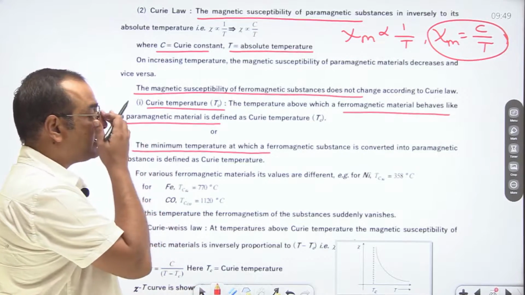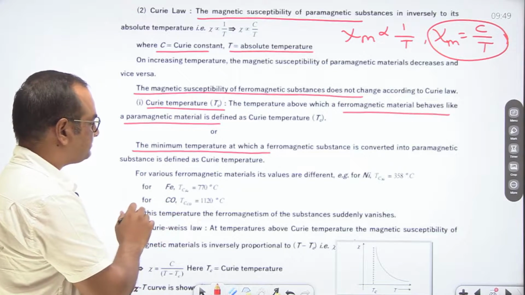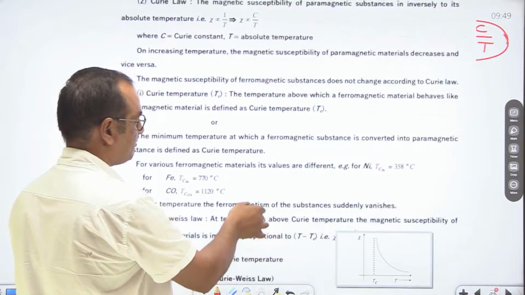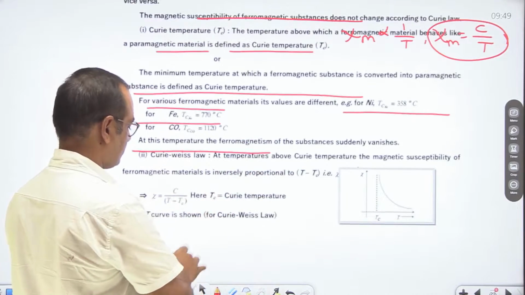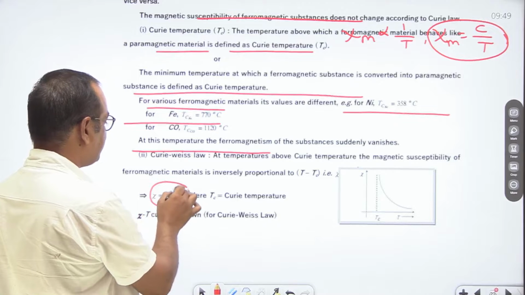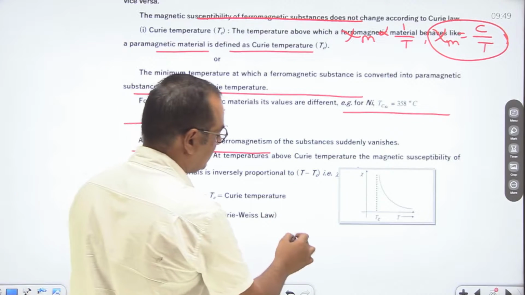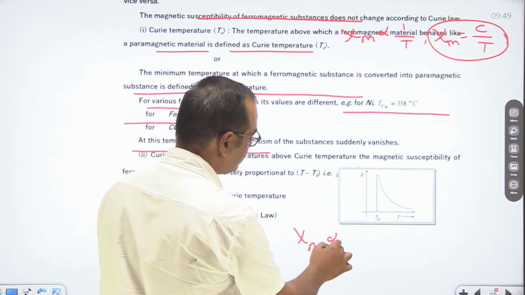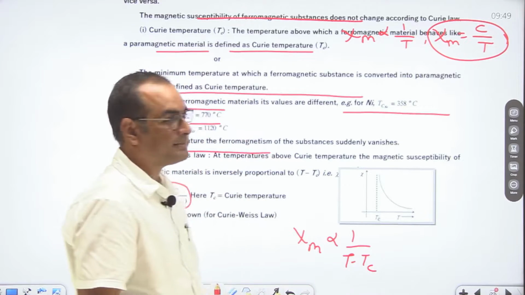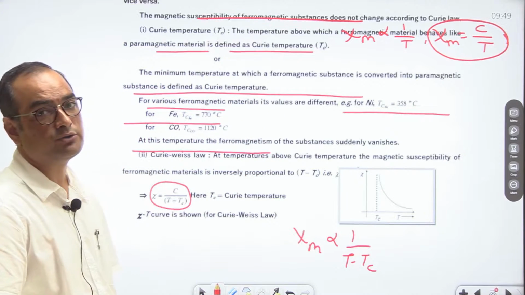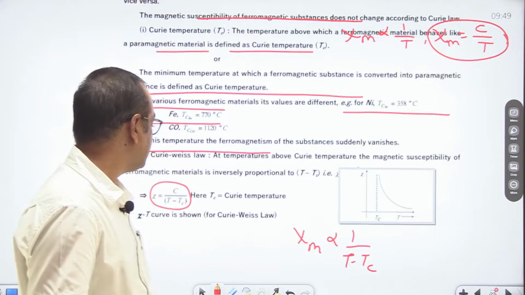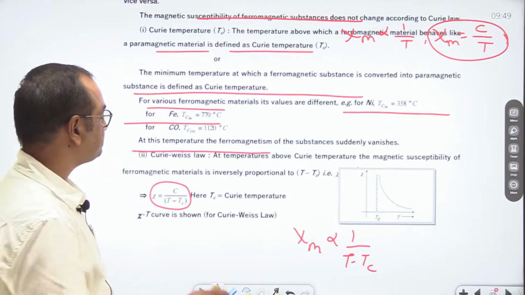So in case of ferromagnetic substances, this relation is given as this. Magnetic susceptibility is inversely proportional to T minus Tc. So here T is absolute temperature and Tc is Curie temperature. So if we remove this proportional sign, then a constant is there.